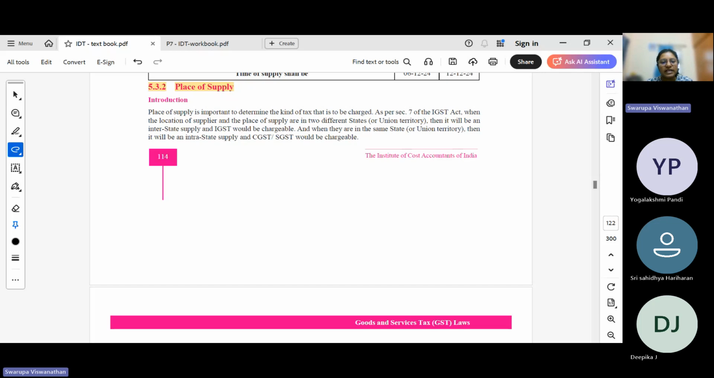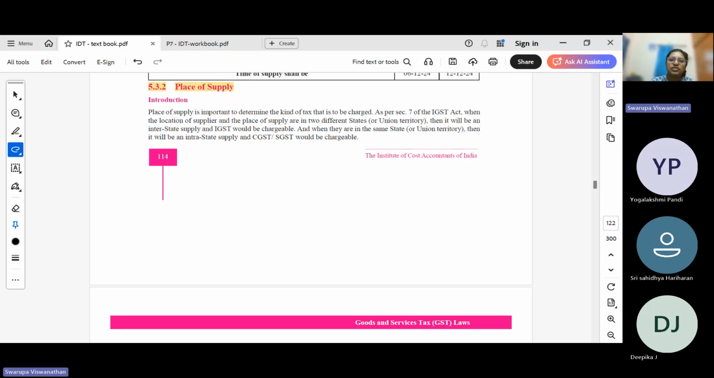Next, we come to place of supply. Place of supply in case of goods. When there is a movement of goods, place of supply is where the movement ends for delivery. Where the goods are being delivered, that will be the place of supply. When there is no movement of goods involved, where the goods are at the time of delivery, that will be the place of supply.